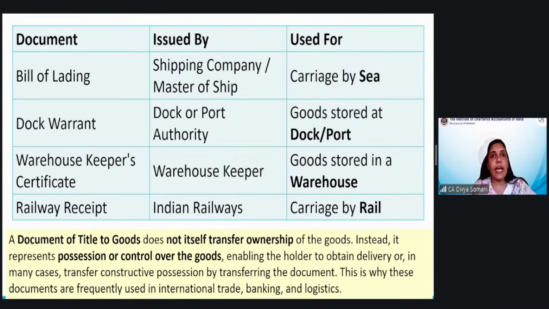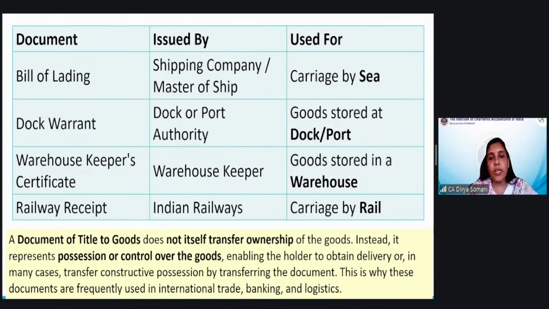This bill of lading, I have transferred it to Mr. X. Let me just tell you that suppose I am in Mumbai. I have loaded the goods in a ship, and the ship will deliver the goods to Vishakhapatnam. At that port, Mr. X is there. So how can Mr. X receive the goods? Because there is no proper identification that he's the correct or genuine person to whom the goods should be sold. So he will show that document, this bill of lading. So I will post this bill of lading, or I can just click the image of it and transfer it to the other person.